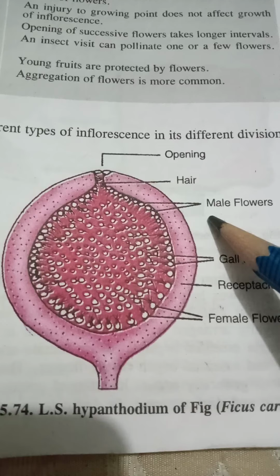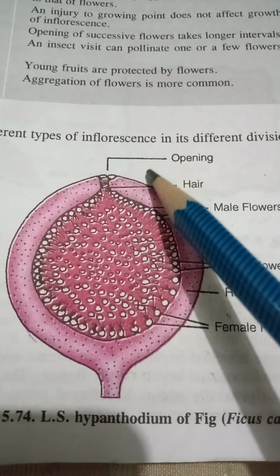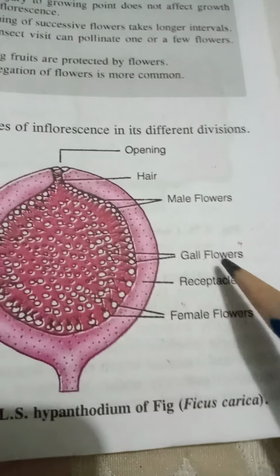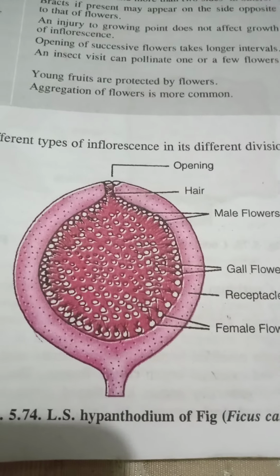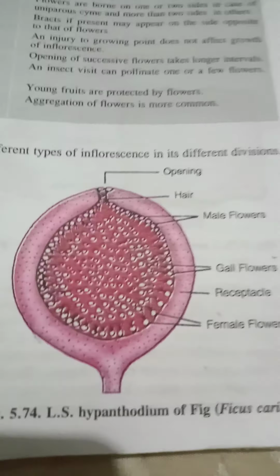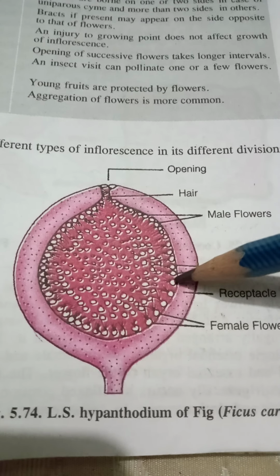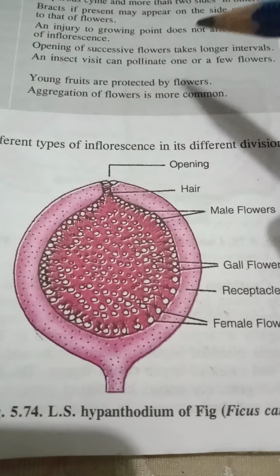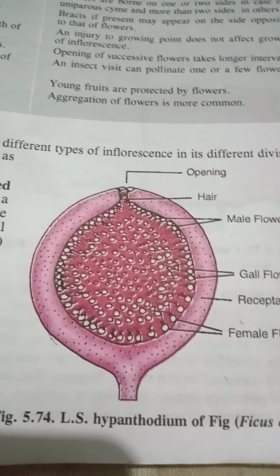One is the male flower. Okay, male flowers are towards the pore, female flowers are towards the basal part, and in between are the neutral flowers, which are also known as the gall flowers. Okay, now the pollinating insects come and lay eggs in these gall flowers. Okay, this is observed in case of ficus, the banyan tree. So this is a characteristic of the ficus plant.